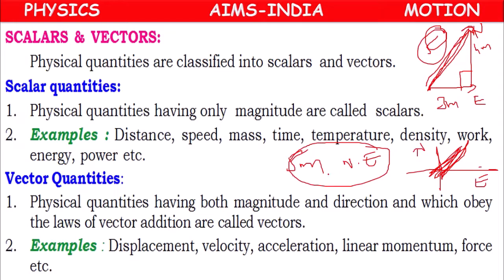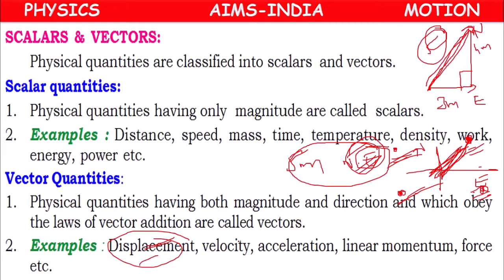If you don't tell the direction, then instead of here, if you tell northwest, the person will be here. If you tell southwest, the person will be here. Southeast, the person will be here. Based on the direction, the person's position will change. So that's why for describing quantities like displacement, we need direction compulsorily. Otherwise, we will get wrong assumptions.